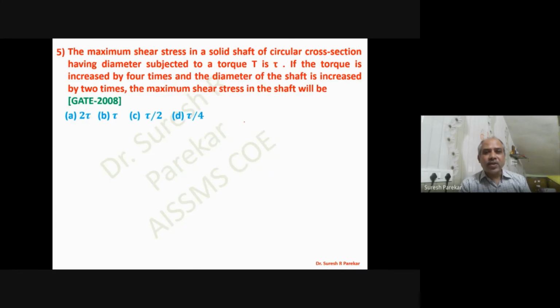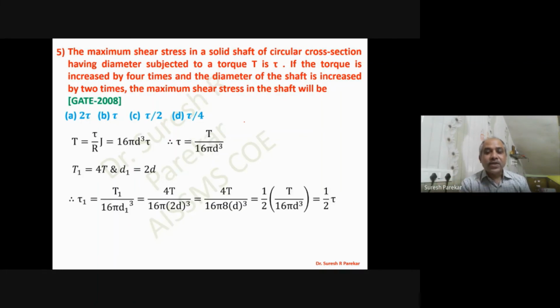Then we have the maximum shear stress in a solid shaft of a circular section having diameter D subjected to a torque T is tau. If the torque is increased by 4 times and diameter of the shaft is increased by 2 times, now you can see the formula. So we have tau that is equal to T upon 16 pi D cube. Now what is given? T1 is 4T and D1 is 2D.